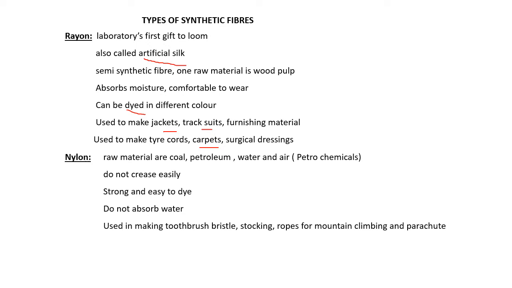Second one is nylon. Nylon is a fully synthetic fiber material. The raw material, मतलब कच्चा माल जिसको यूज करके बनाया जाता है. So the raw materials are coal, petroleum, water and air. Coal and petroleum are fossil fuels. They are obtained from the earth. They are also called petrochemicals.